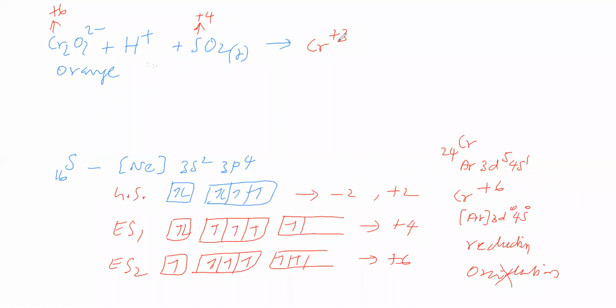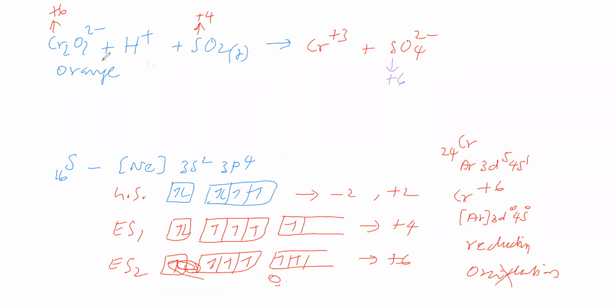Now in sulfur dioxide, since the other species undergoes reduction, oxidation is what happens here. It is undergoing oxidation, so the sulfur +4 oxidation number will convert into +6 oxidation number. The +6 oxidation number is sulfate. In sulfate, the sulfur oxidation number is +6.